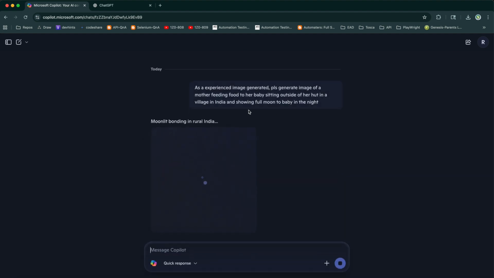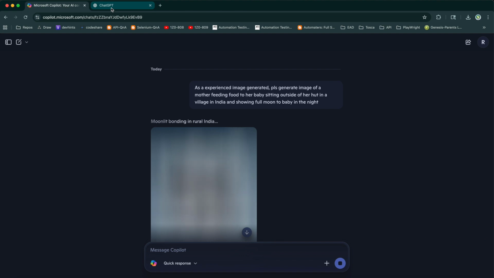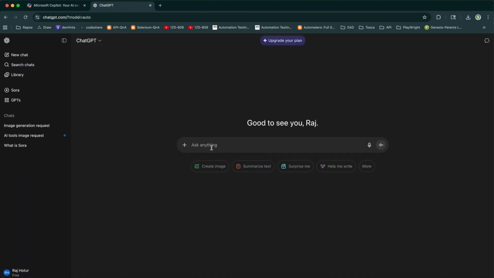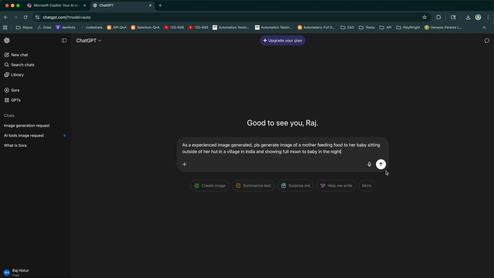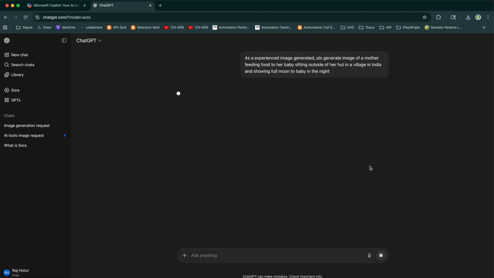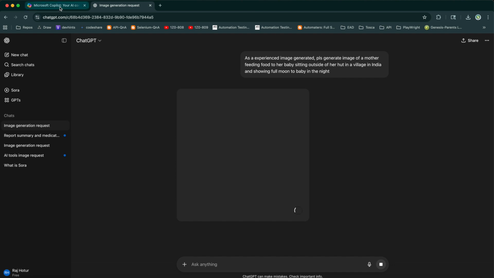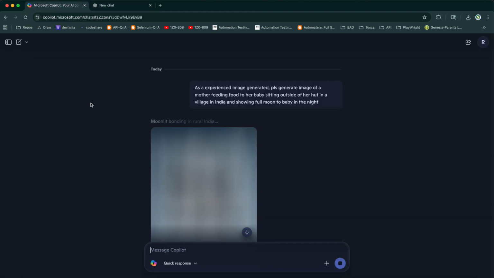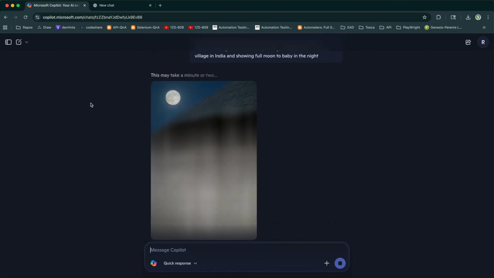So it started working on it. It may take a couple of minutes. So meanwhile, I'll go to ChatGPT and I'll give the same prompt too. So let's see how ChatGPT is going to come up, and how quickly it can come up. And yeah, as I mentioned, tools will take a couple of minutes.